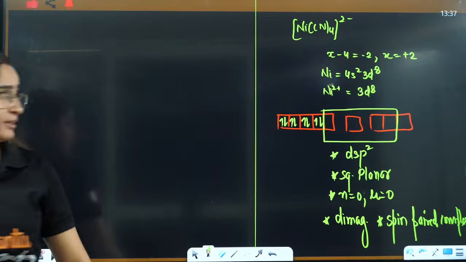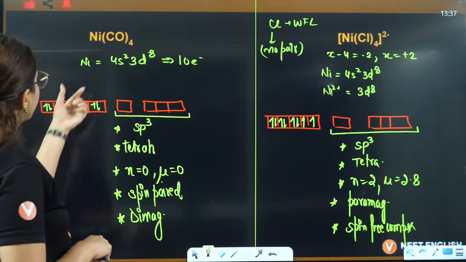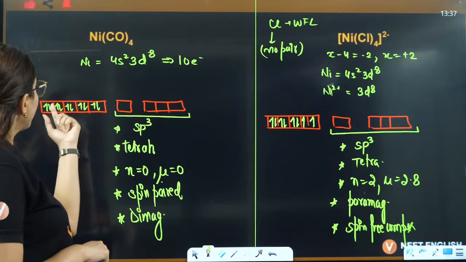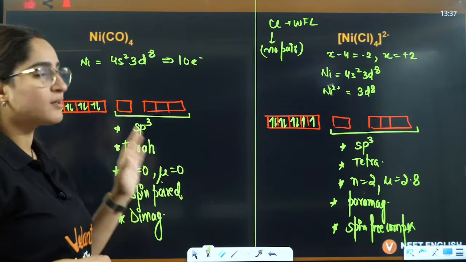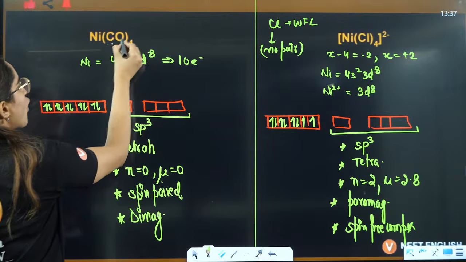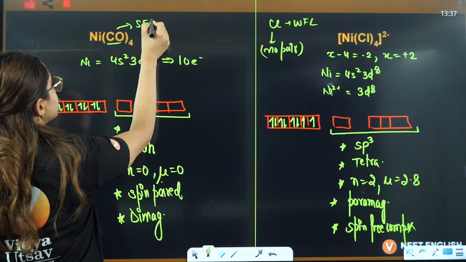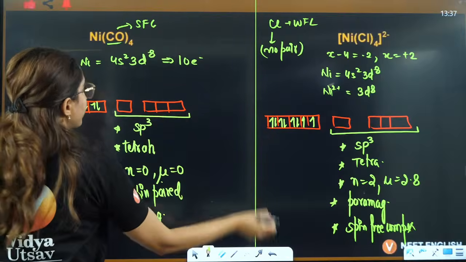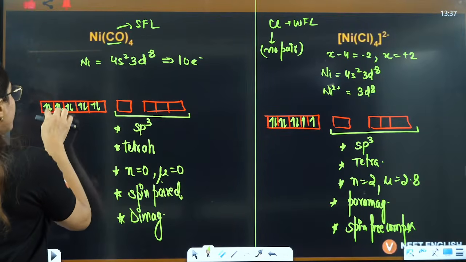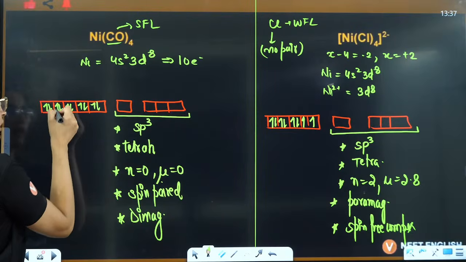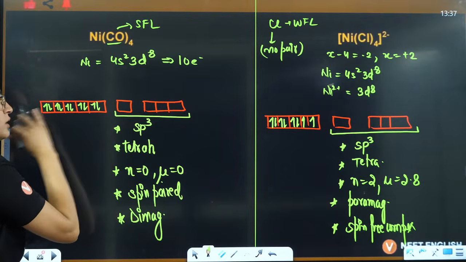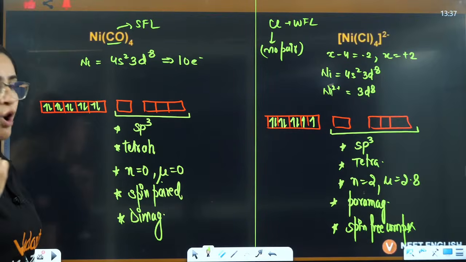Okay, so Neha, basically why it has happened: it hardly matters whether you fill 1 1 or 2 2. But carbonyl is a strong field ligand, so you'll fill 1 2 1 2, not 1 1 1. That's how you fill, because it's a strong field ligand.